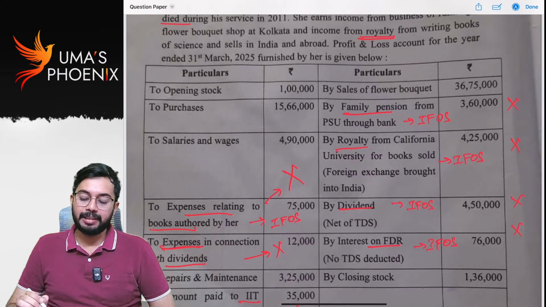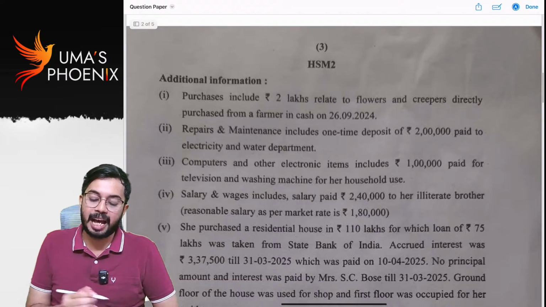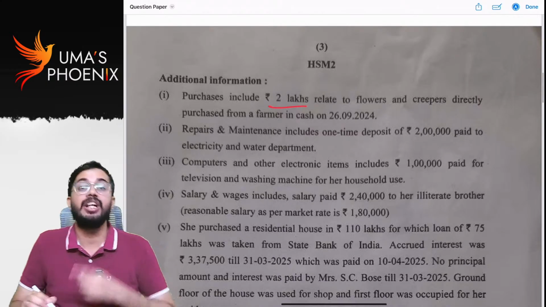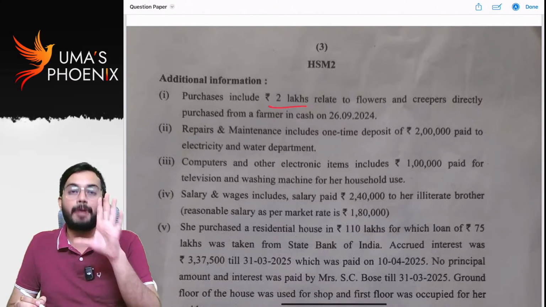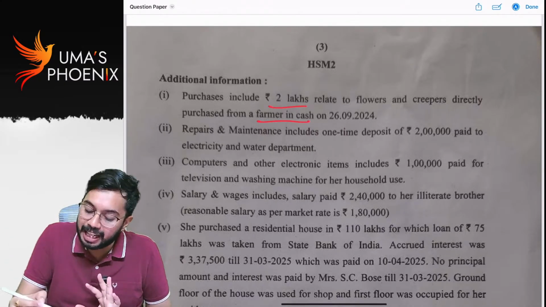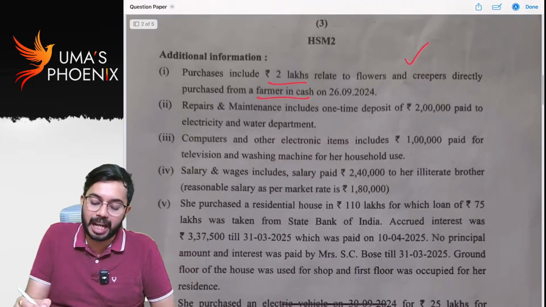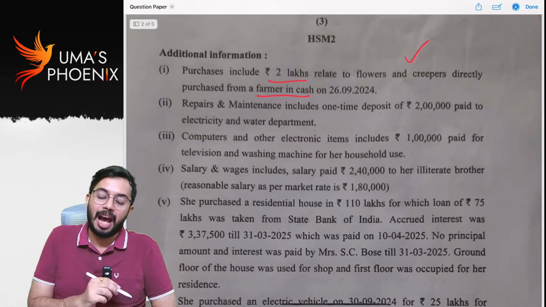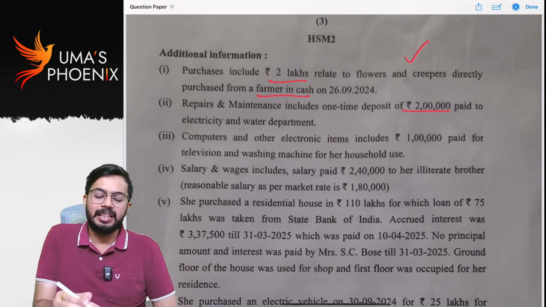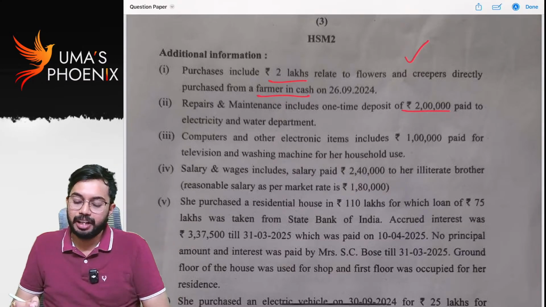Next, purchases include 2 lakhs related to flowers and creepers directly purchased from a farmer in cash. When you are purchasing agricultural produce, even if you make cash payment of more than 10,000 rupees, it is allowed as deduction. Repairs and maintenance includes one-time deposit of 2 lakh paid to electricity and water department. This is a deposit, that is not expenditure, so that is not allowed as deduction.